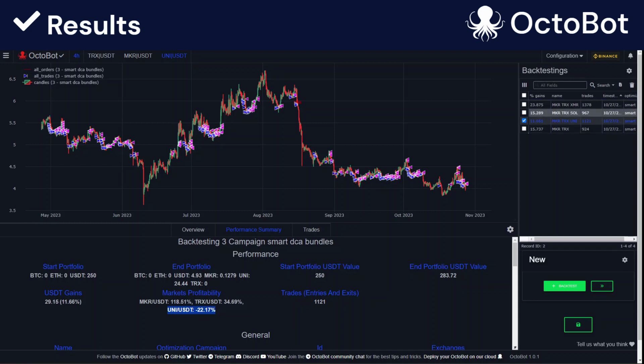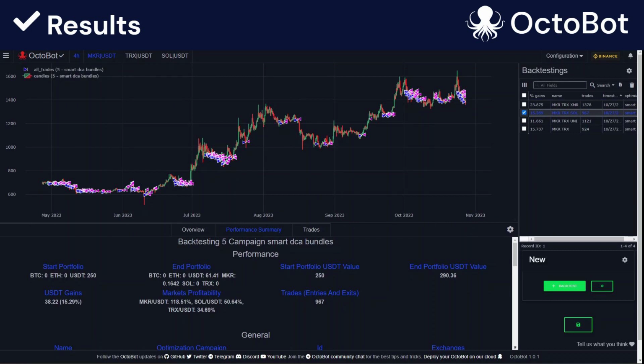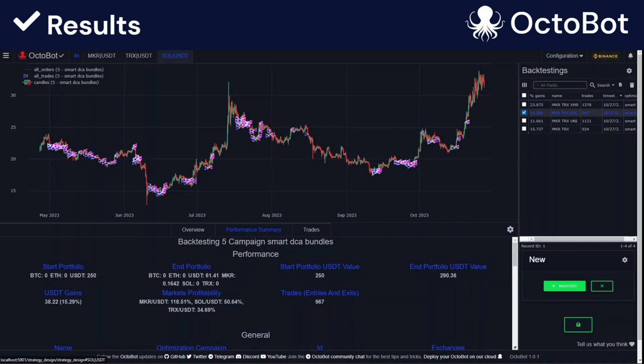Here, we are adding Solana to our Maker and Tron setup. We can see that the result is approximately the same. We are also doing 15% within this period. However, the interesting point is that instead of trading only Maker and Tron, we are also trading Solana. So we are reducing risk by splitting our assets within 3 coins instead of 2.